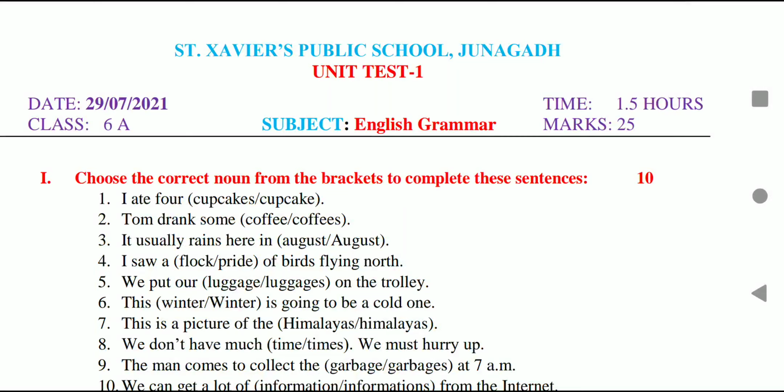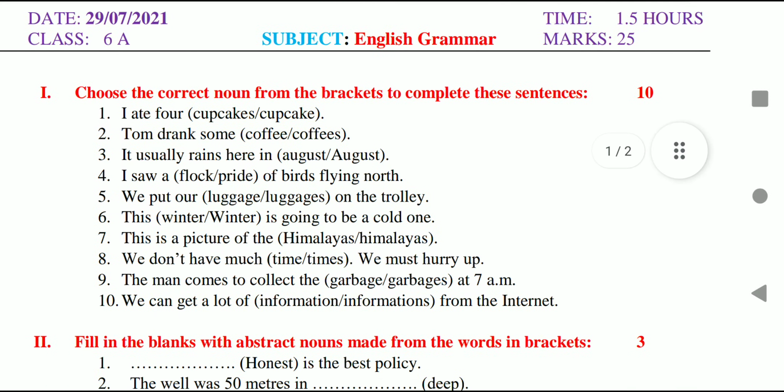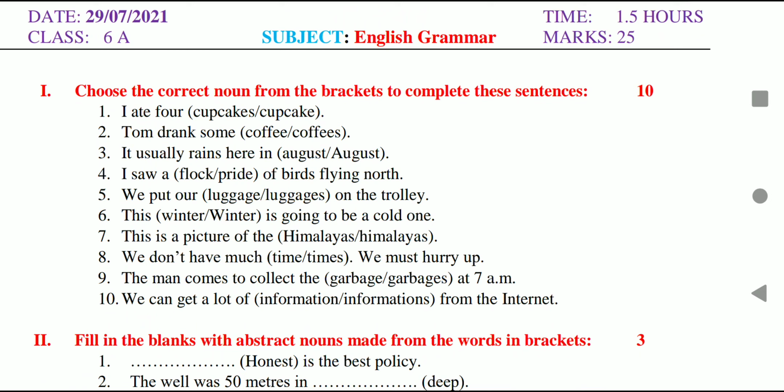Let's see the first question. Choose the correct noun from the brackets to complete these sentences. It is for 10 marks. Each word carries 1 mark. First one. I ate 4 cupcakes or cupcake. Write the correct answer. Again, I am saying don't make mistakes in capital letters, small letters, spellings, punctuations. I won't give you marks for that.